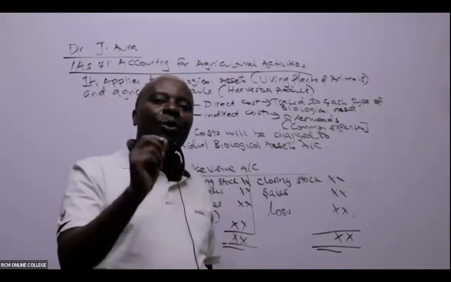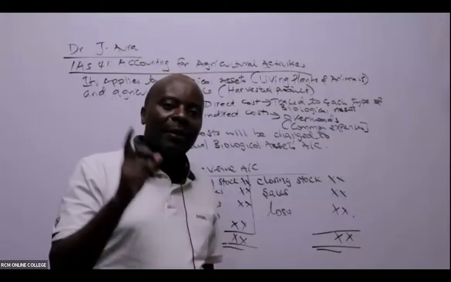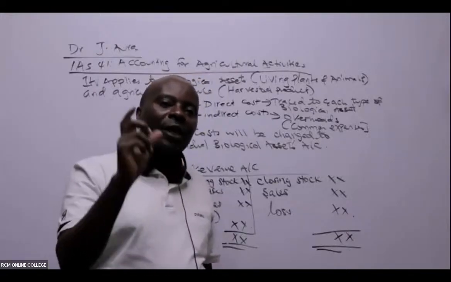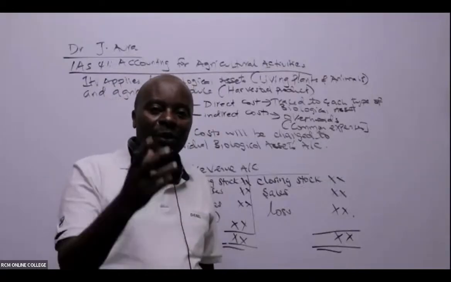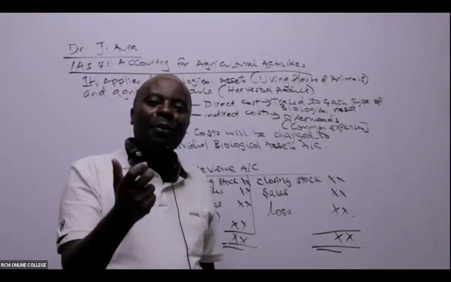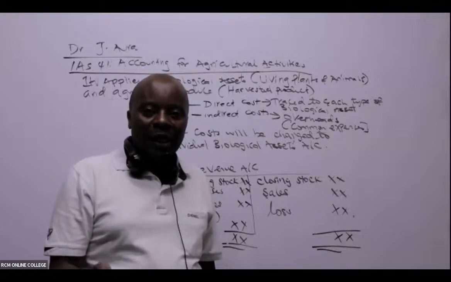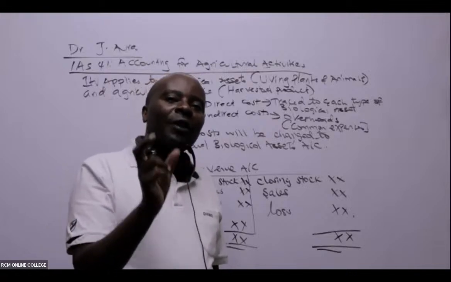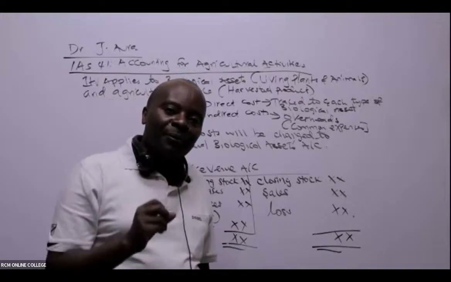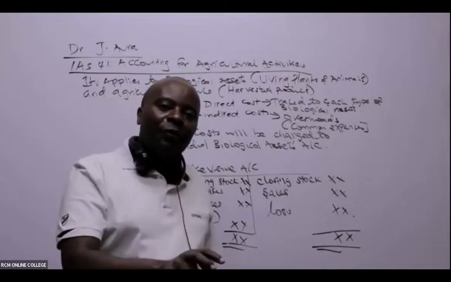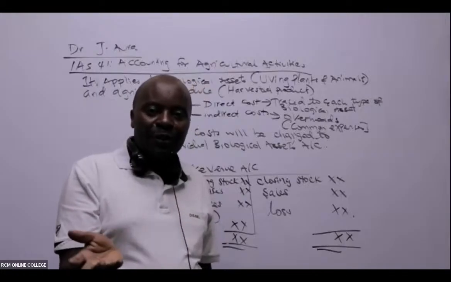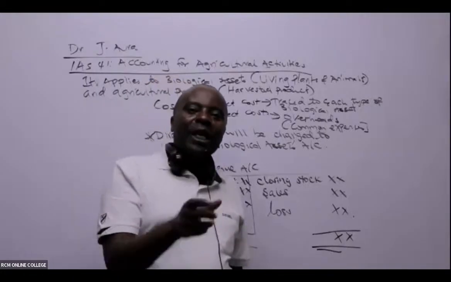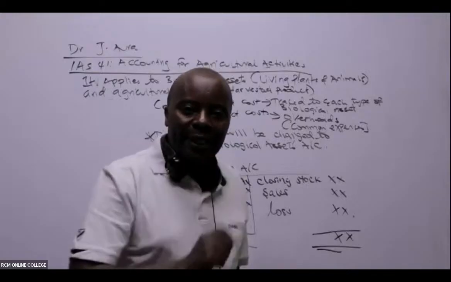So for example, when I buy fertilizer in my farm, this fertilizer will not be for my sheep. This fertilizer will be for the maize, for example, for crops. So see, fertilizer cost can be traced to the maize.